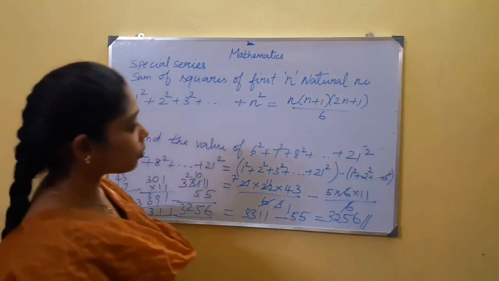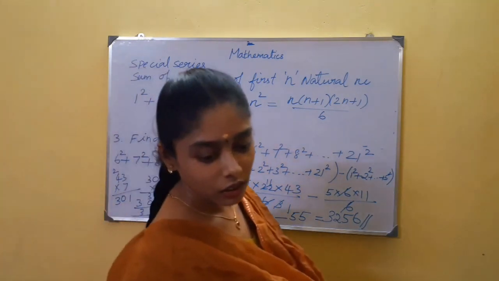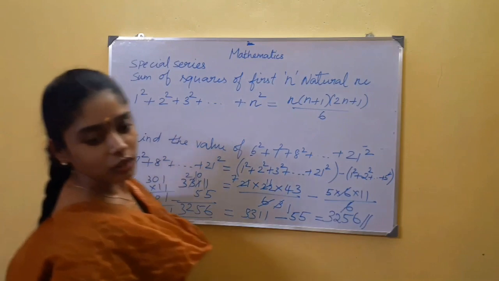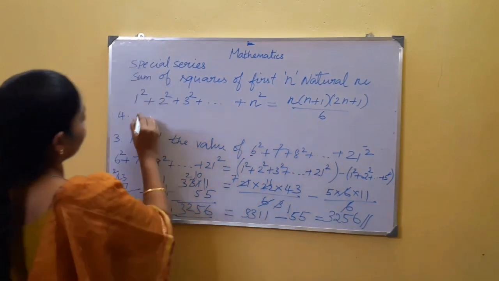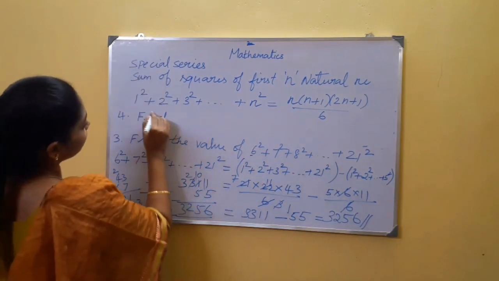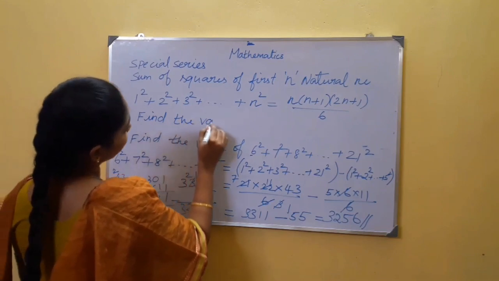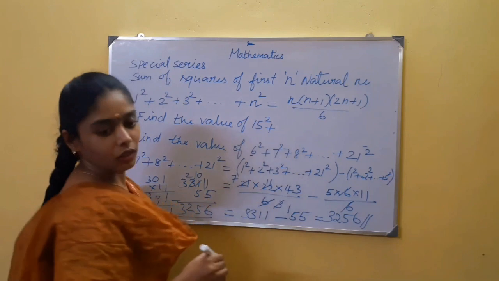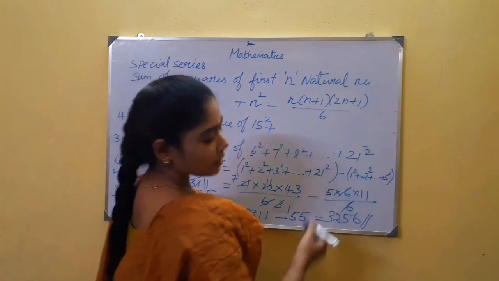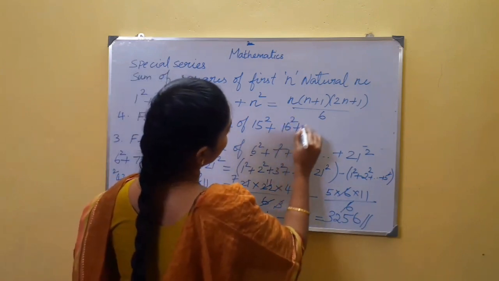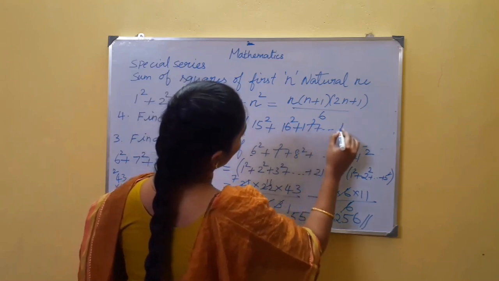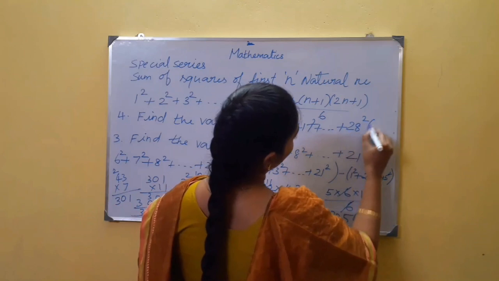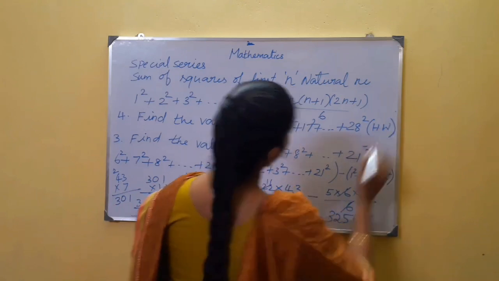I will give you one more homework problem with the same method. Fourth problem, find the value of 15 square, 16 square, 17 square, goes on up to 28 square. Do it as homework.